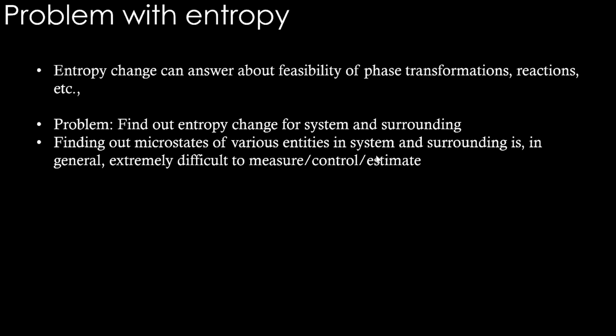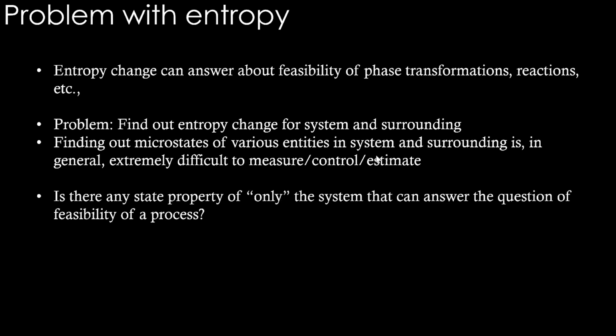Finding out microstates of various entities in system and surroundings is in general an extremely difficult thing to do. So it's extremely difficult to measure, control and estimate. Is there any state property of only the system that can answer the question of feasibility of a process?